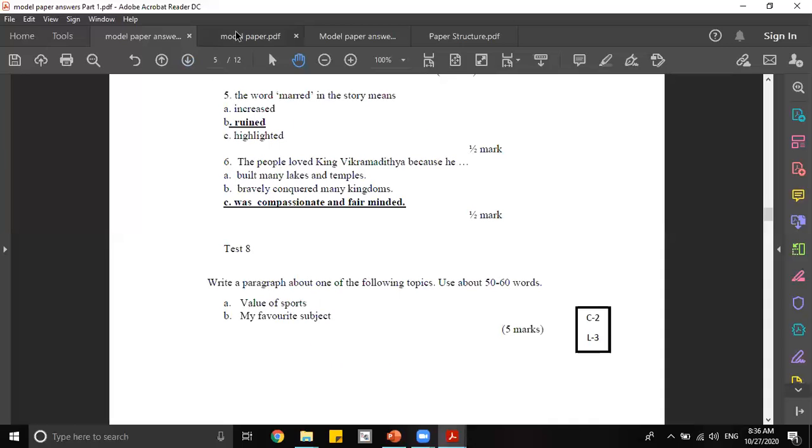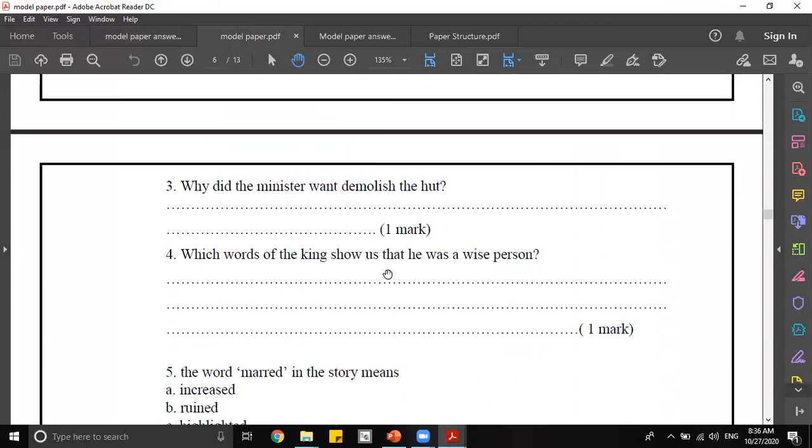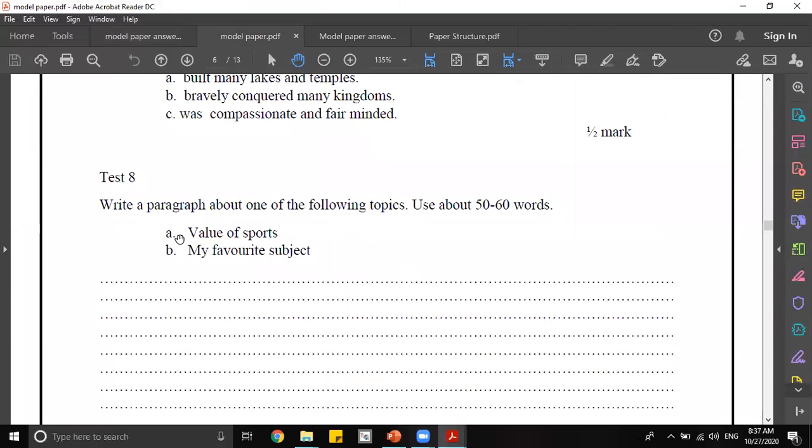Let's move on to test number 8. So there you have to write paragraphs. Question says, write a paragraph about one of the following topics. Use about 50 to 60 words. So for a person who is very good in English, limiting your paragraph to 50 to 60 words will be the biggest problem.